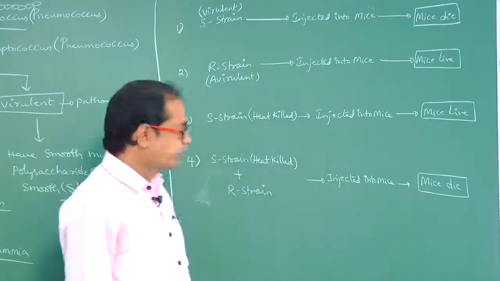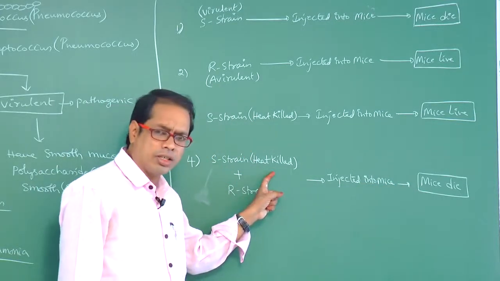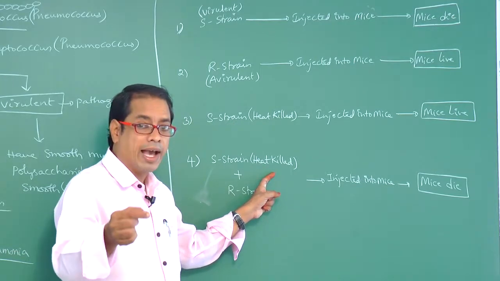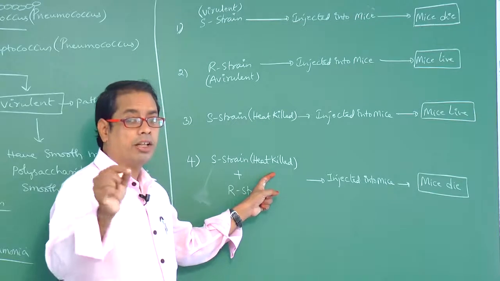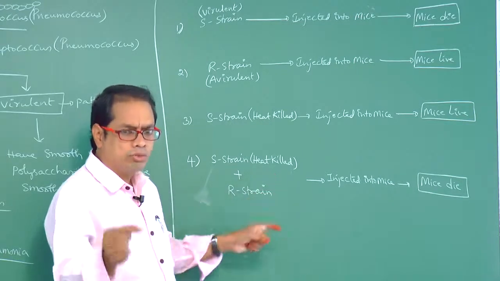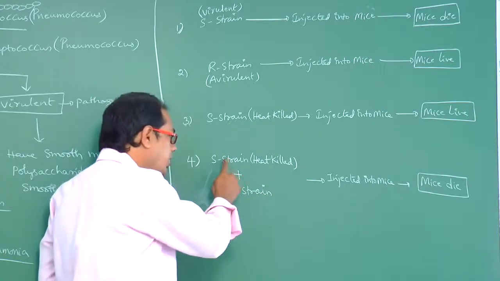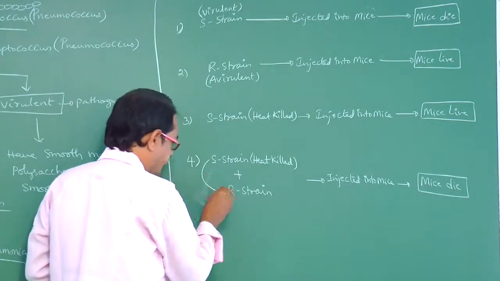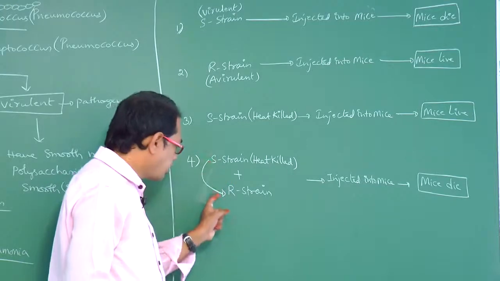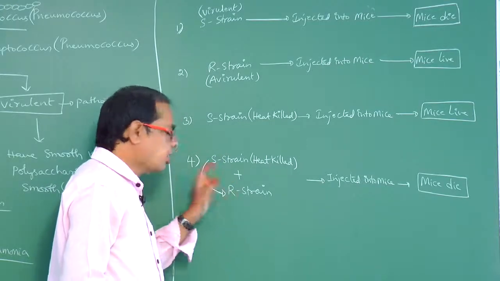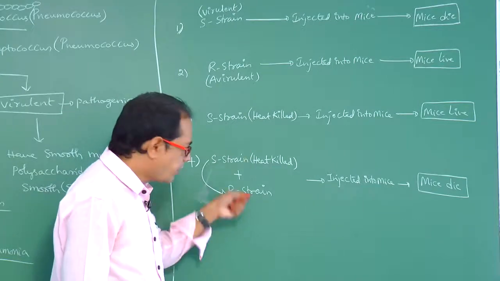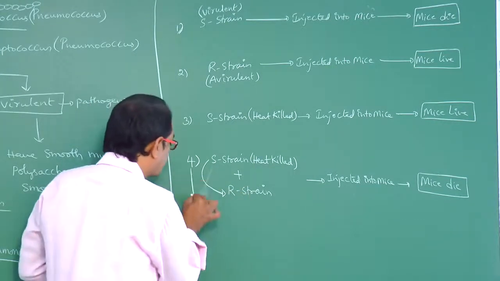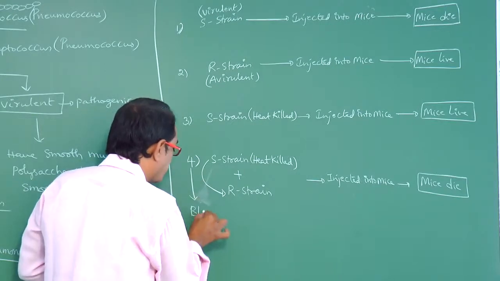So what is the reason we have to note here? When S strain is heat killed, the bacteria are killed, but the genetic material is not killed. So something is transferred from heat killed S strain to R strain. Then R strain becomes S strain. So what is the reason?